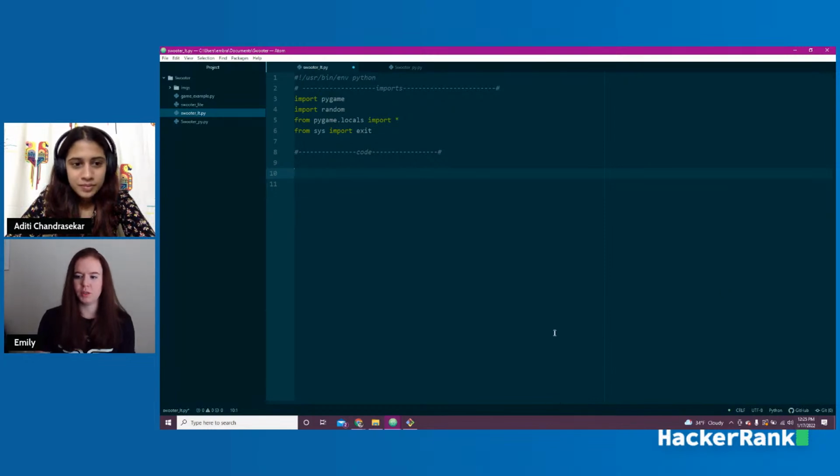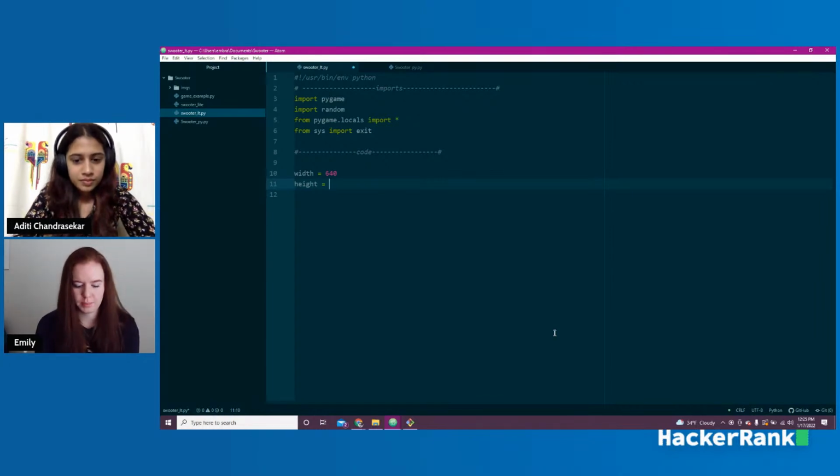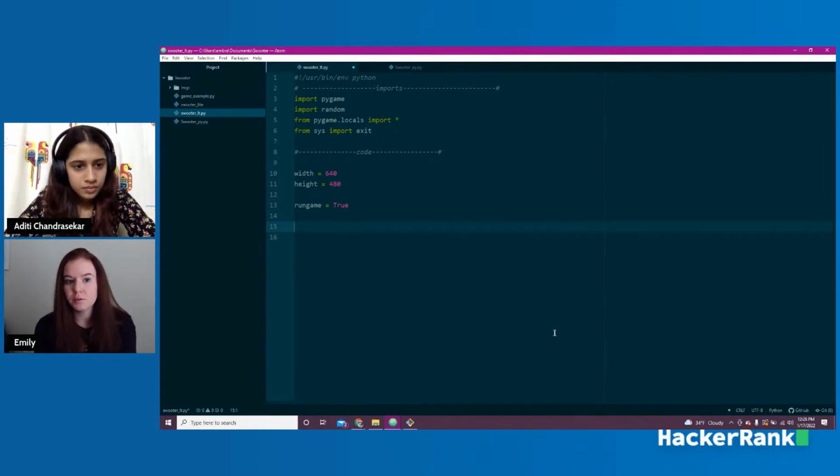So first thing we're going to do is set up our screen and our background. I'm going to say our width of our screen is going to be 640, and our height is going to be 480. And we're going to create run game equals true. So every time we start it, it's automatically going to set run game to true. If you remember, mine had a menu. Mine actually starts with run game equals false, and then when you click the start button, it starts running the game itself, and that changes to true.